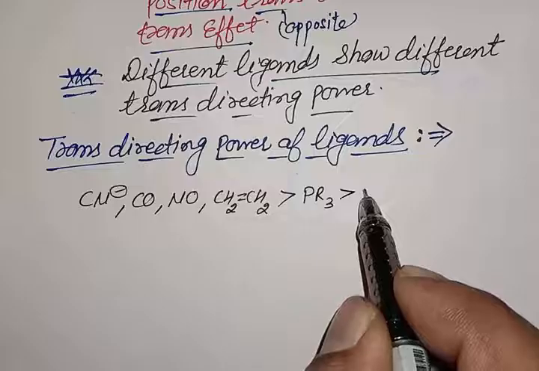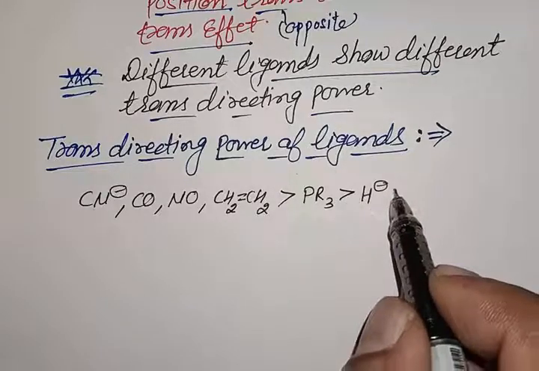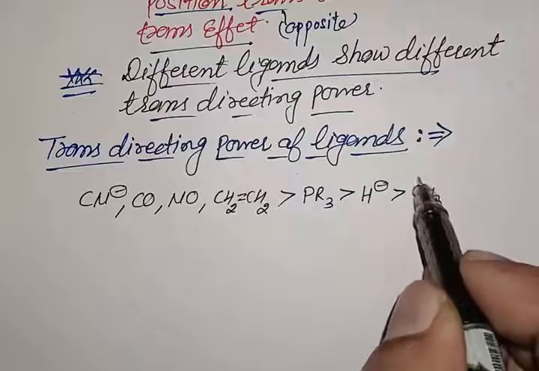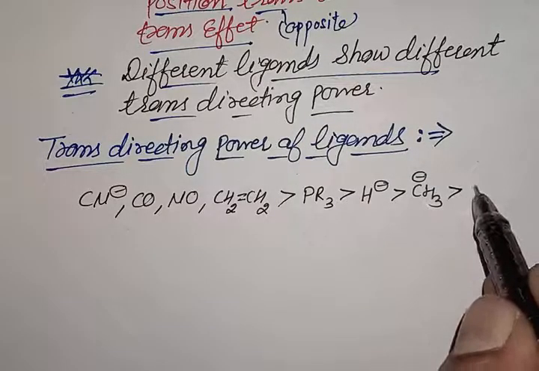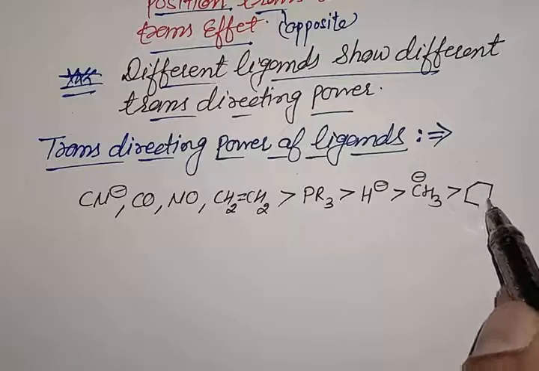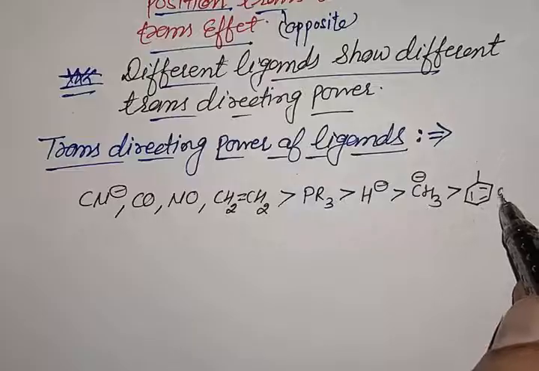Trialkyl phosphine has more trans directing power than H negative, hydride. H negative has more than CH3 negative, and CH3 negative has more than the phenyl ligand.